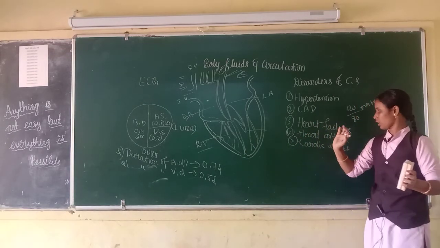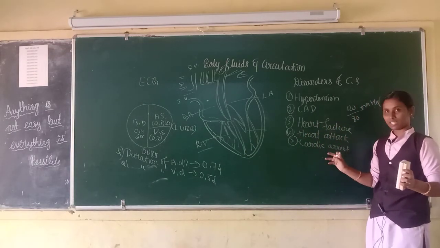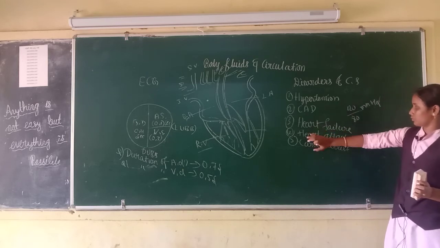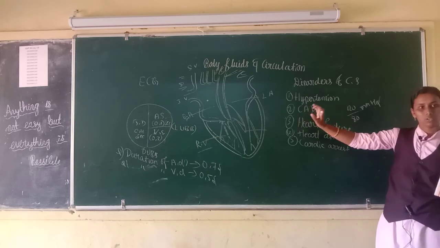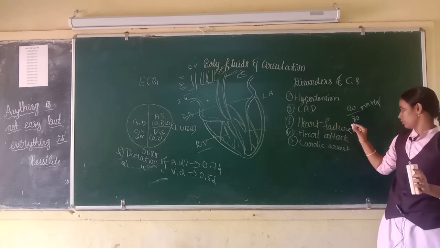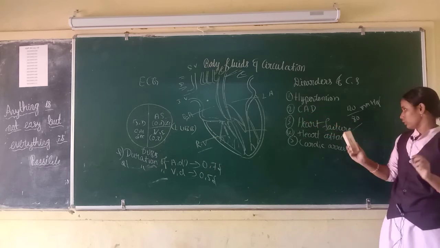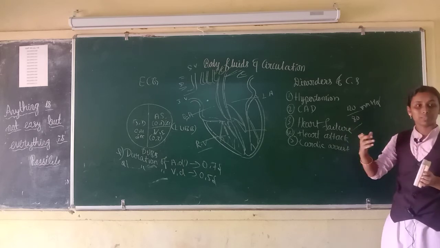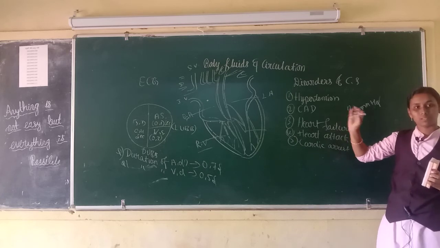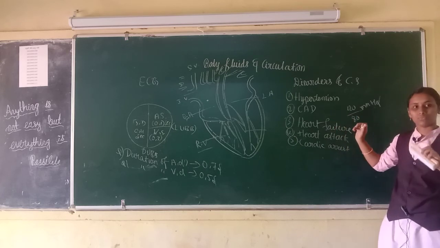Heart failure, heart attack and cardiac arrest, those are all different, but all are related to heart only. First, heart failure. Already you have known what is heart failure. Heart is not pumping the blood to the needs of the body. That condition is called heart failure.